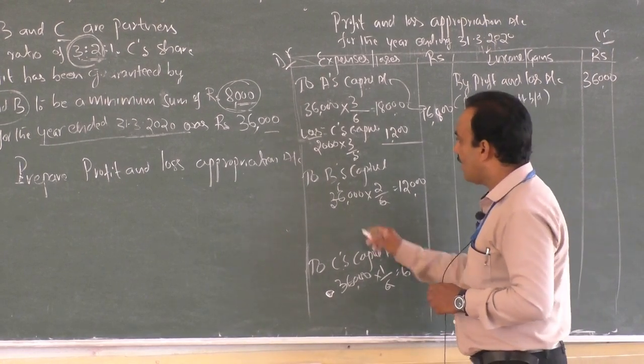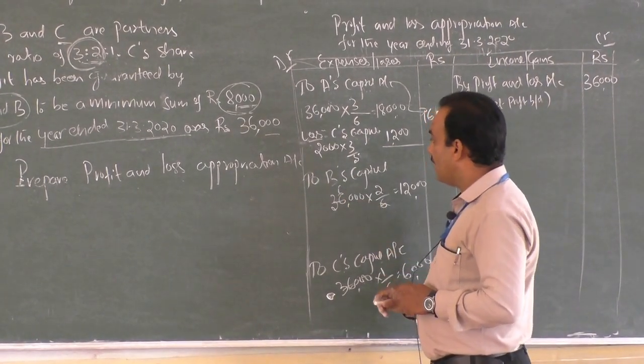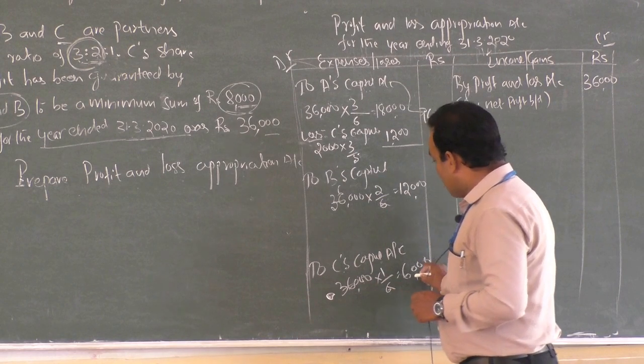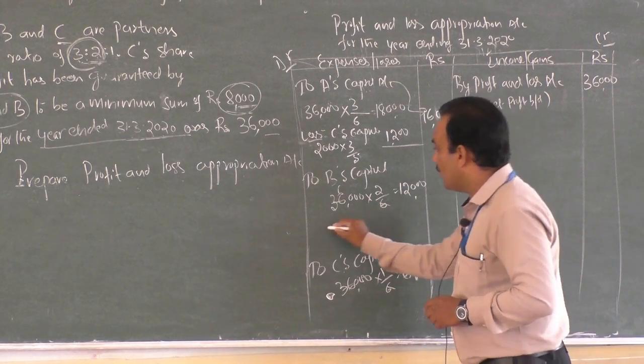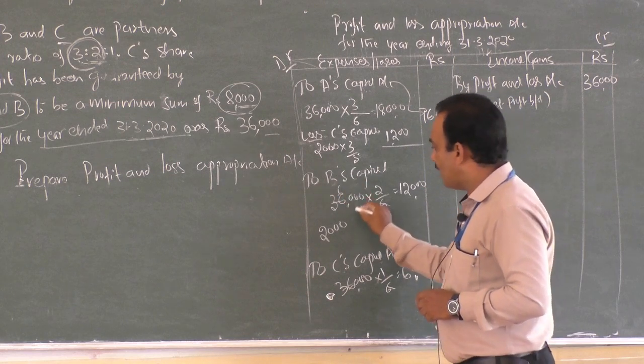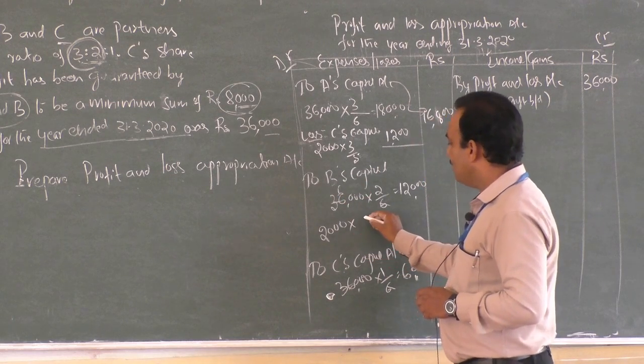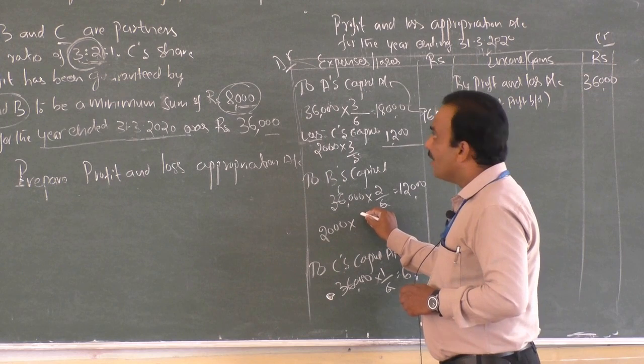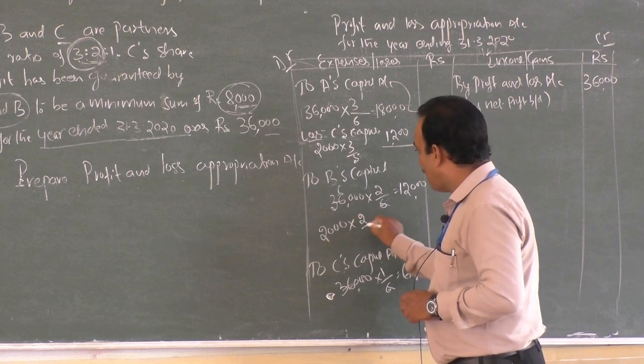And further, in the case of B, though 6,000 is the profit and the shortage is 2,000, B also promised the amount. So he promised in the proportion of 2 by 5.